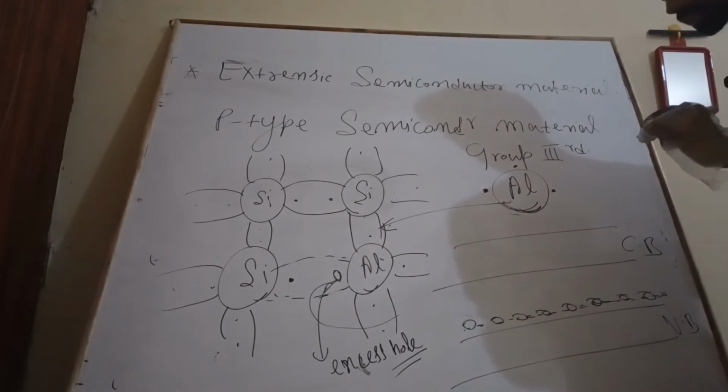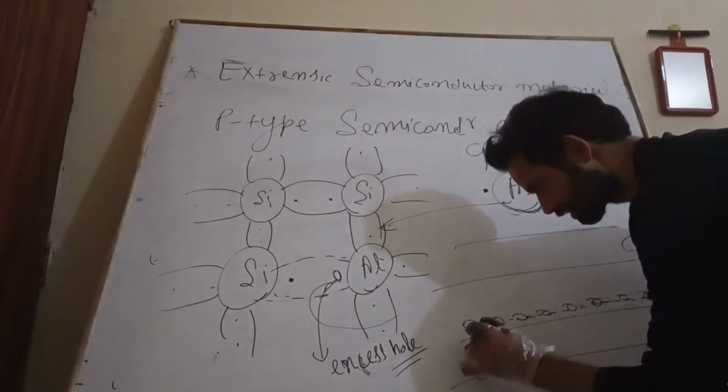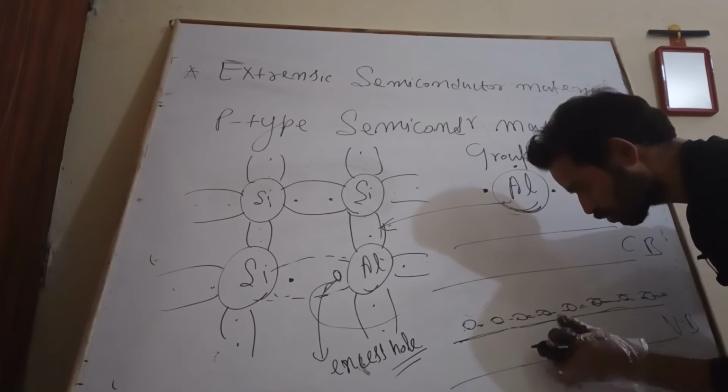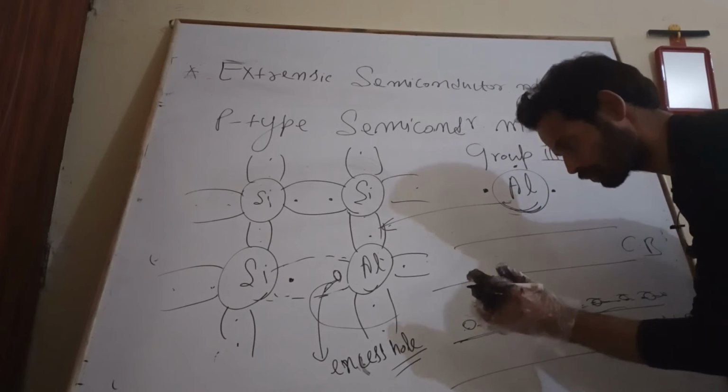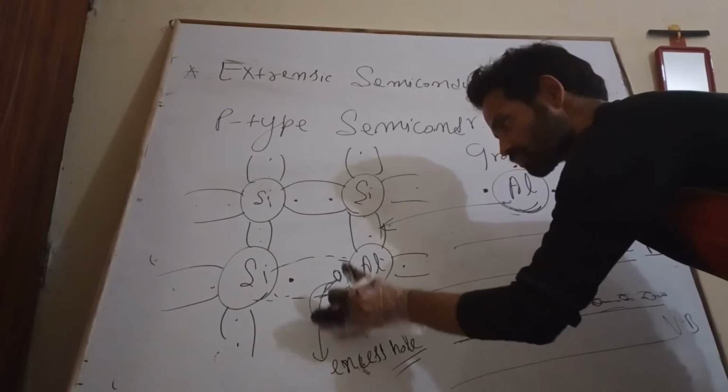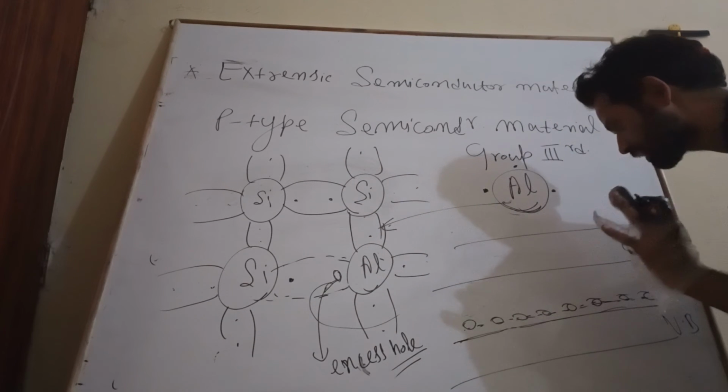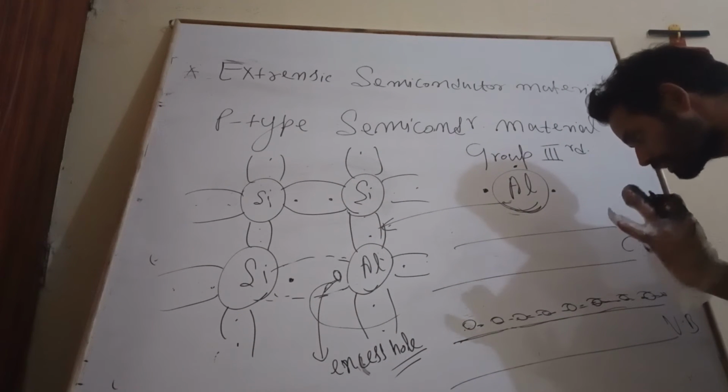Everything so far was by assumption. Now we are taking the reality, what is happening in real.